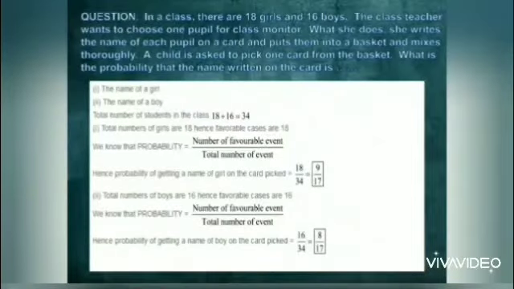In the next example, a teacher wants to choose one student for class monitorship out of 18 girls and 16 boys. The total is 34 students. So the probability will be 18 by 34 and 16 by 34 for a girl and a boy respectively. In the next question, the probability of getting a prize out of 35 total tickets will be 10 by 35, which can be simplified to 2 by 7.